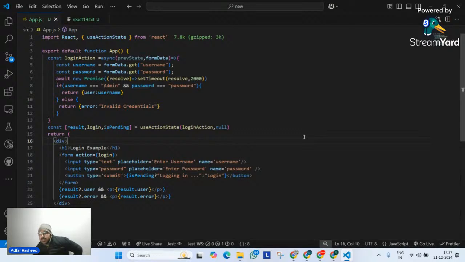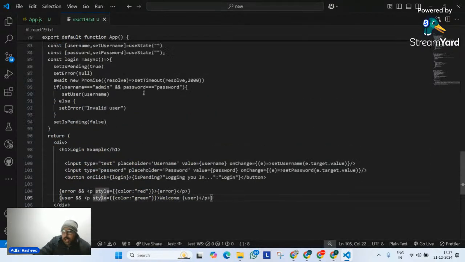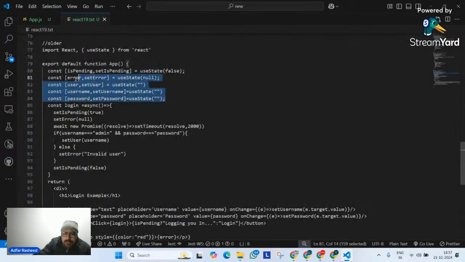Do we understand this new feature of React 19? Maybe, maybe not. Let me give you a complete understanding of what's happening. If you look at this example, to implement such behavior, how many states did we need, guys? How many states did we need? 5.